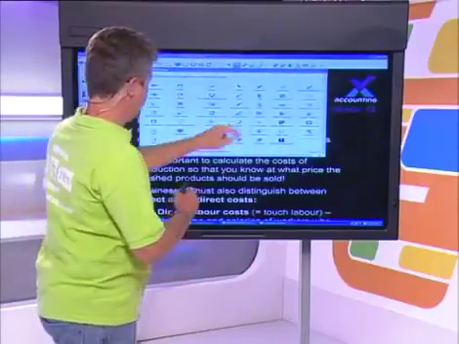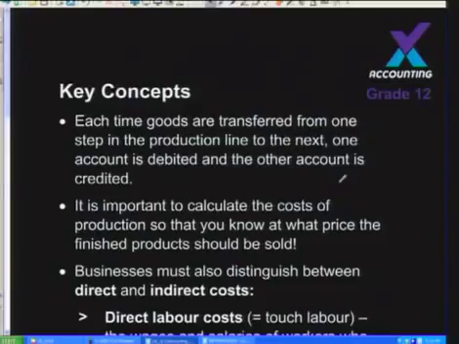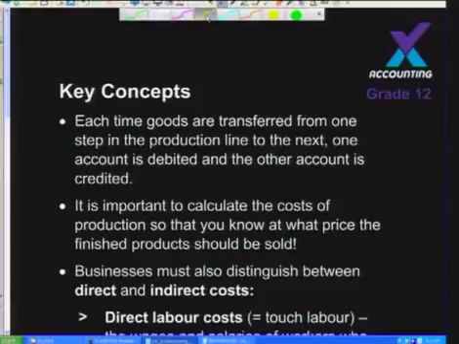Right, so that's the first important concept that you need to know, is your different accounts. If we look now at our next set of concepts, what we need to know when we're doing our production, each time we transfer goods from one part to another part in the production process, we're going to credit one account because we're taking the stock out and debit the other account because we're putting it in. So when I transfer goods from the factory to the shop, I'm going to debit the finished goods stock account and I'm going to credit the work in progress account. But I'm going to show you just now how that works when we do the example together.